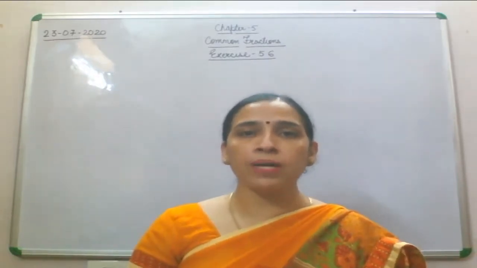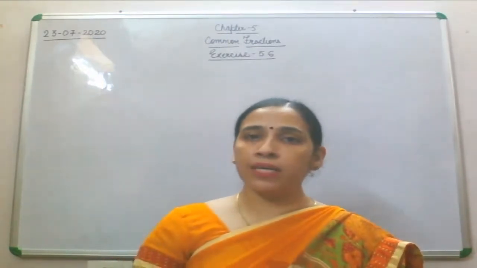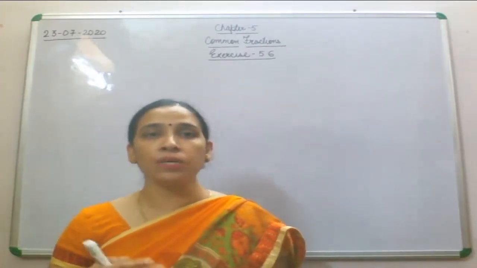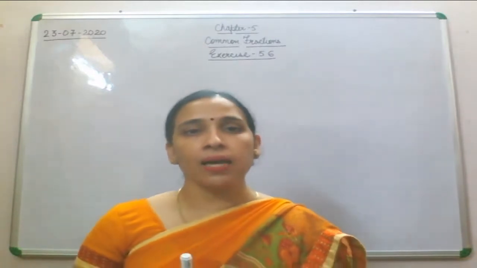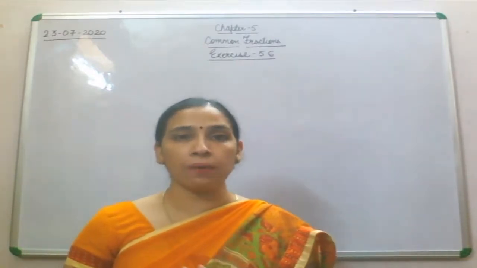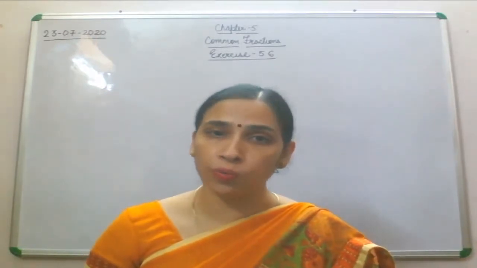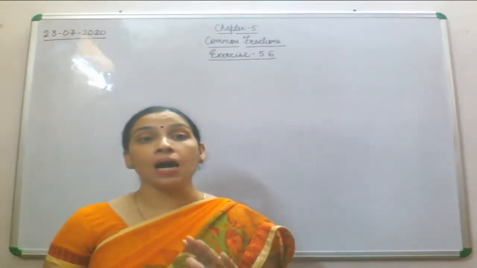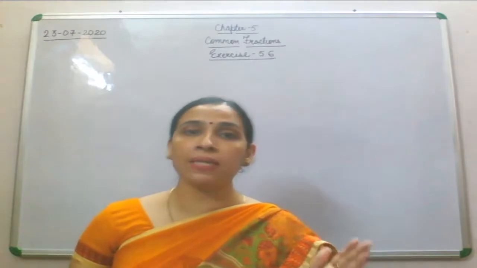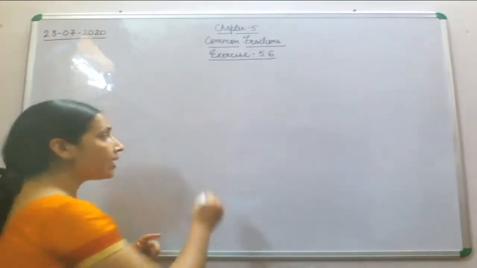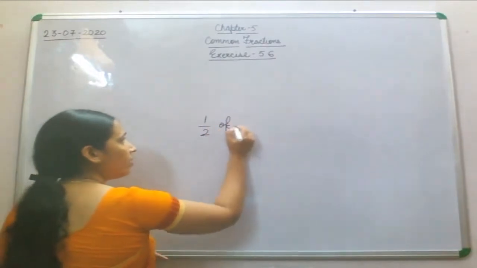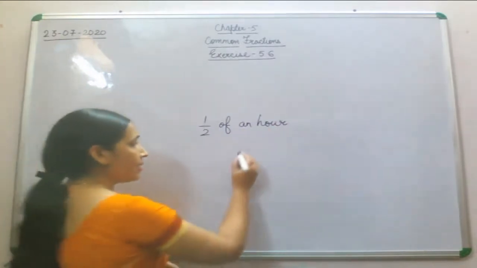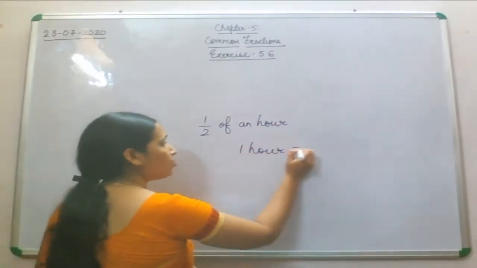Finding the problems from our daily life, as we have taken examples in our previous classes. If I ask how much time you took to complete your homework, you can give the answer in that way also. Sometimes we answer like, half of an hour I have taken to complete my homework. Now what I have said, half of an hour. Now 1 hour contains how many minutes? 1 hour is equal to 60 minutes.